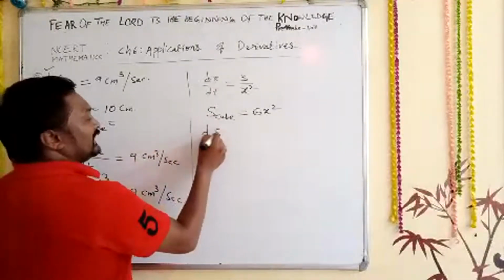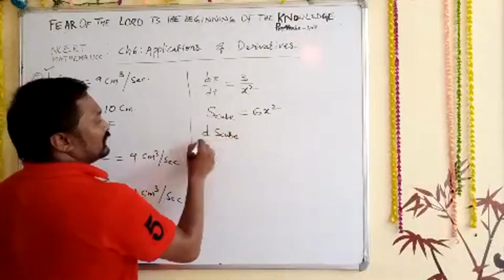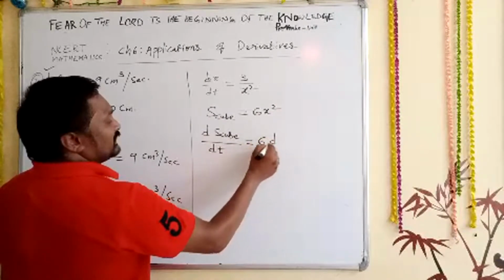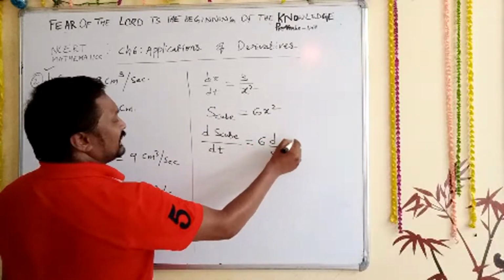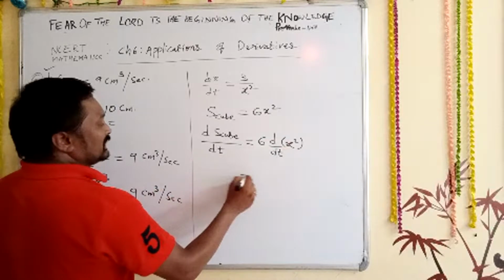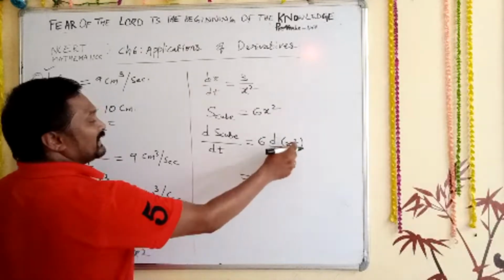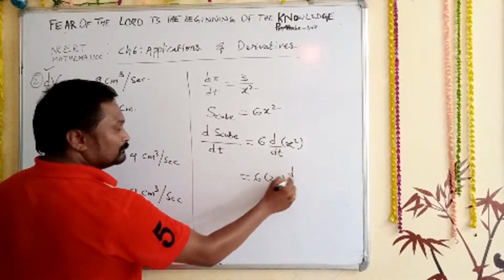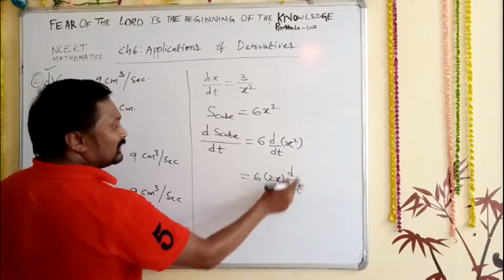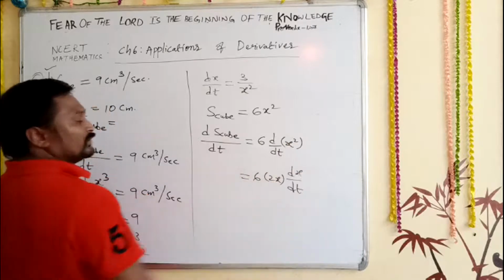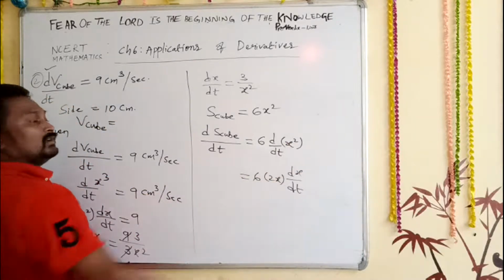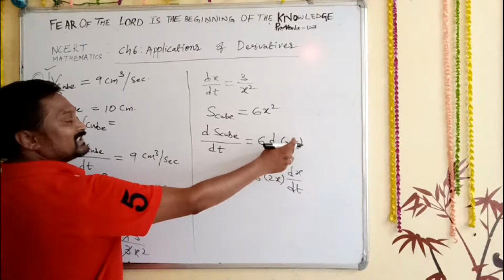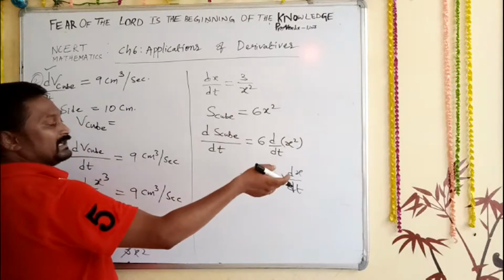So dS upon dt is equal to 6, a constant, times d by dt of x square. Now d by dt of x square is 2x, then d by dt of what is inside, x. So we are using the chain rule. First we apply the x to the power n formula: x power n gives n into x to the power of n minus 1.